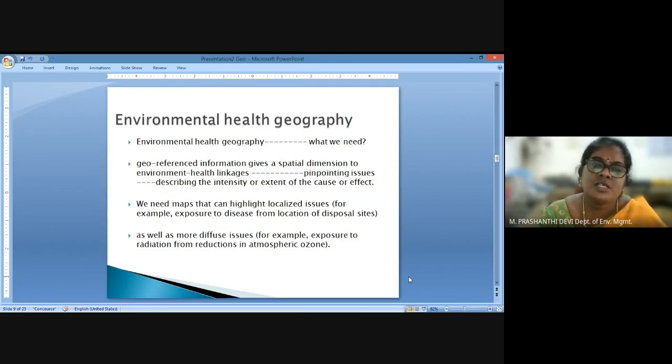For this, we go for a larger scope of study known as environmental health geography. Environmental health geography encompasses environment, health, and geography. Environment covers the issues that I have been talking about. Health is a huge amount of epidemiological disease that is persistent in a small geographical area or a larger geographical area.